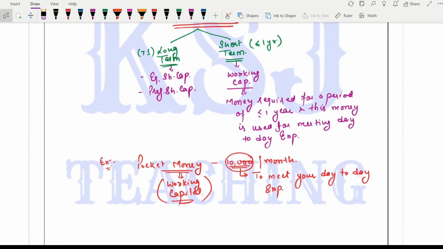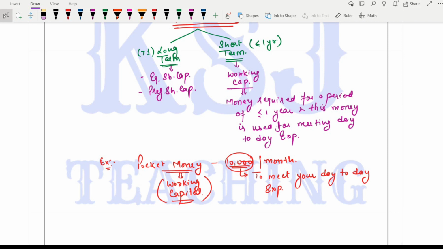Working capital is the money that is required by a business in the short period of time to meet their day-to-day expenses. When we talk about the longer period of time, we have many other sources. Equity share capital is there, debt is there, preference share capital is there. All that money is invested in the business for a longer period of time when we are planning for something long, for longer investments, for buying some assets or something like that.